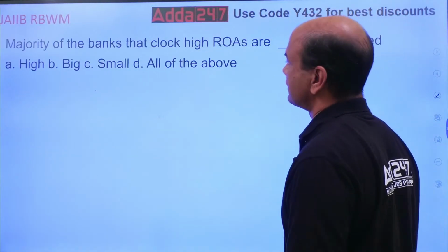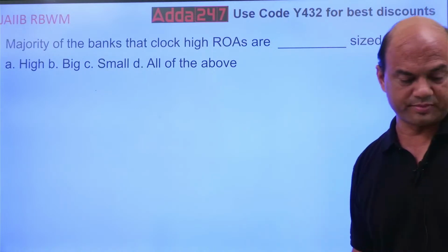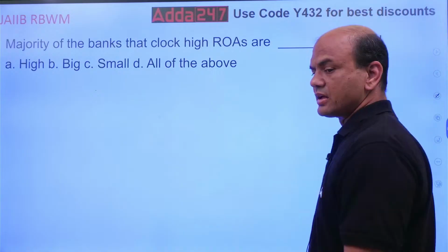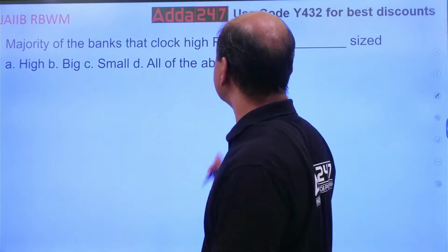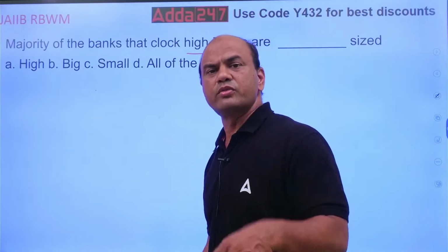Majority of the banks that clock high ROAs are. Now first understand what is ROA. ROA means return on assets. ROA means return on assets. Okay. So who will clock high ROA? What is the formula for ROA?